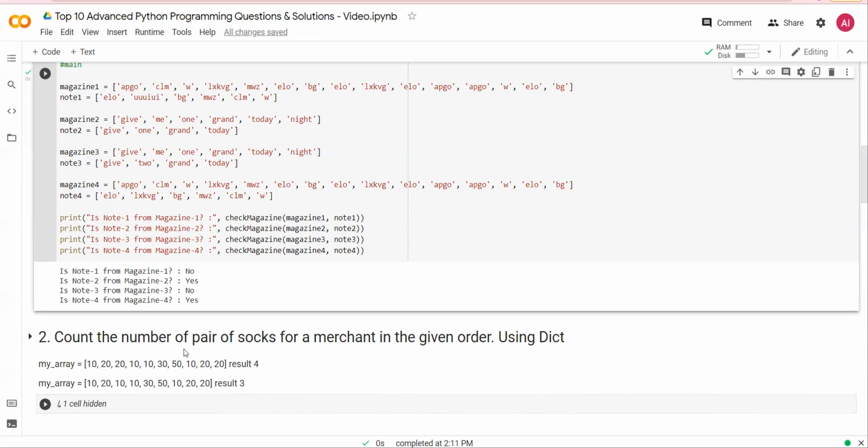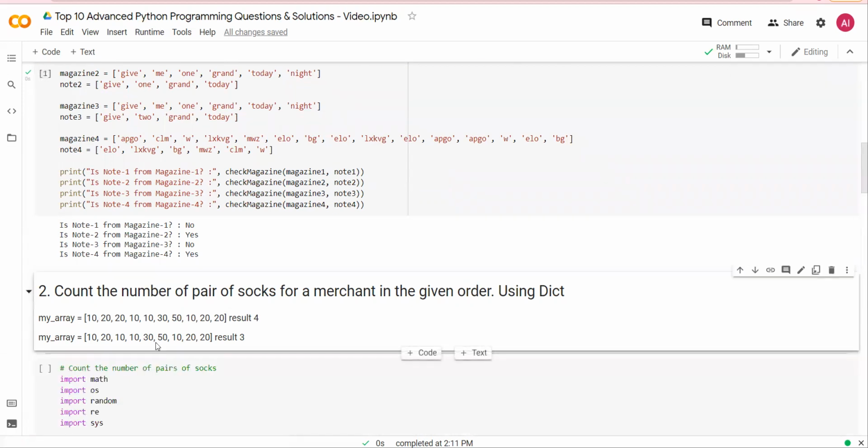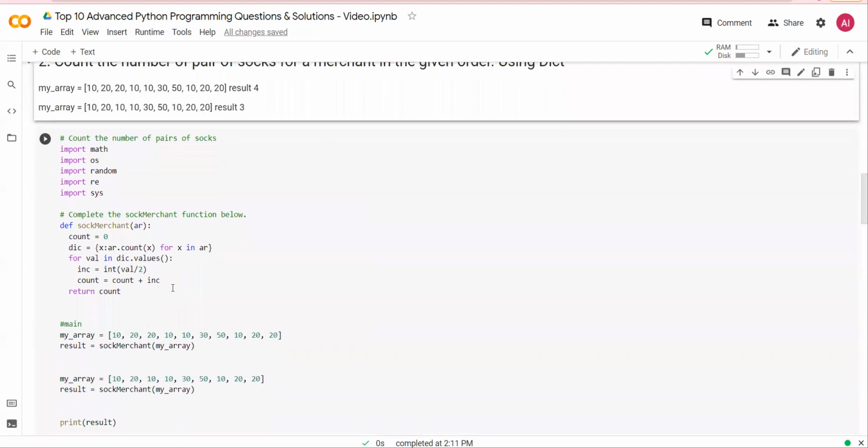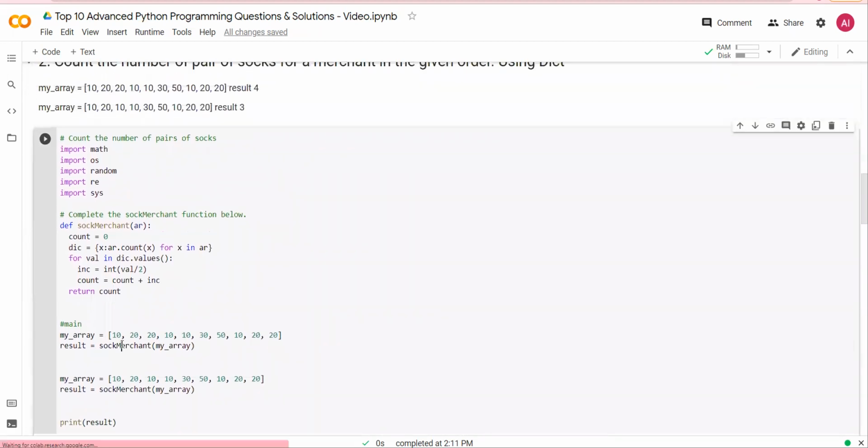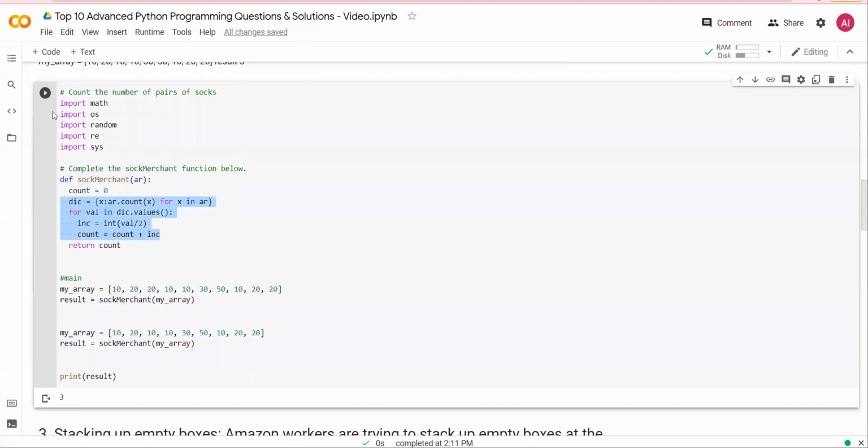Pause the video, use this as your inputs, and write the algorithm. All right, let's see the solution. I have written a function, stock merchant. The stock merchant takes in the array and then it converts it into a dictionary. Remember, you have to convert this into a dictionary. That is the challenge. And this is a very simple function which I have written. Let's run it.